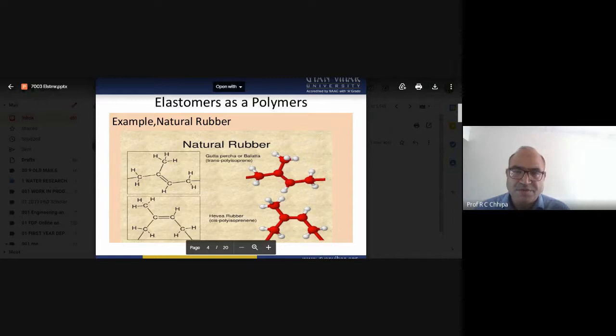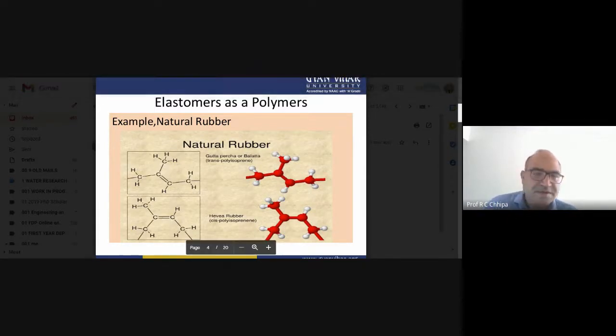So now all of you can see the structure of natural rubber. Here we can see the structure of natural rubber, where the most important thing is that natural rubber is obtained after... the backbone in natural rubber.